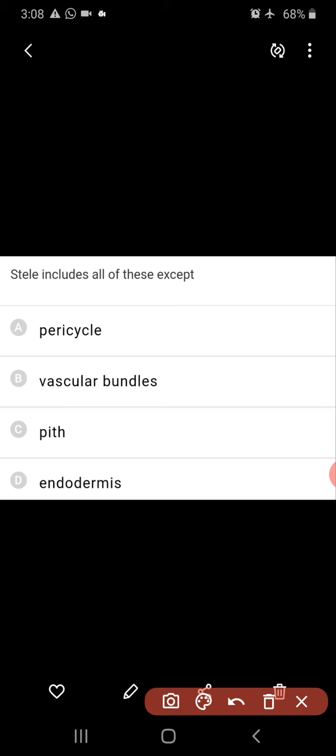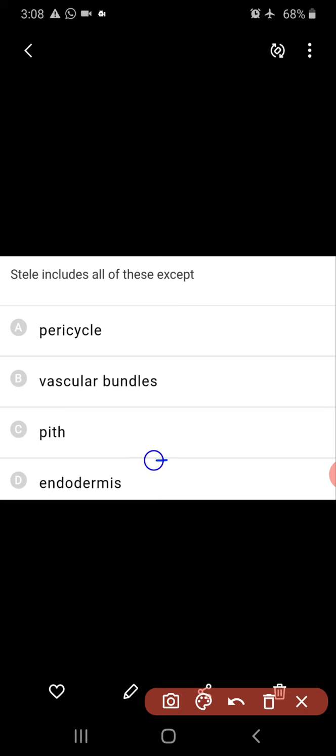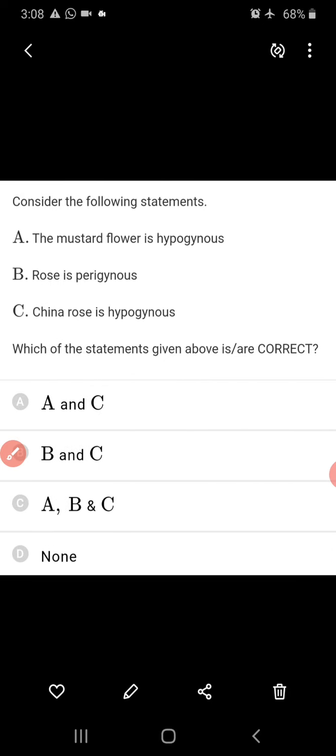Next, the stele includes all of these except: the stele includes pericycle, vascular bundle, even pith at the center, medulla, but endodermis not, because endodermis is part of the cortex. The innermost cortex is called endodermis. So the stele consists of only 3 parts: pericycle, vascular bundle and pith. Except endodermis, because endodermis is not part of the stele, that is part of the cortex.